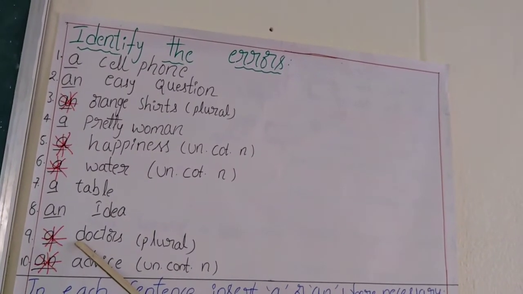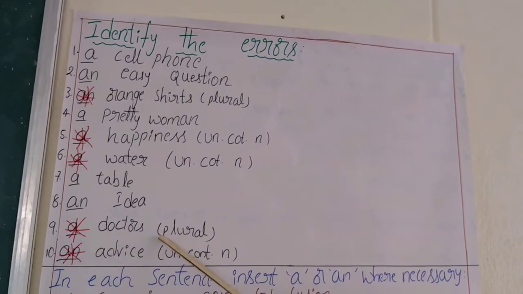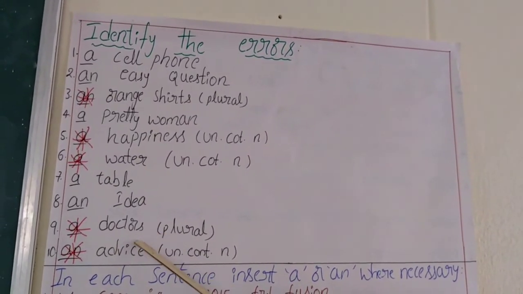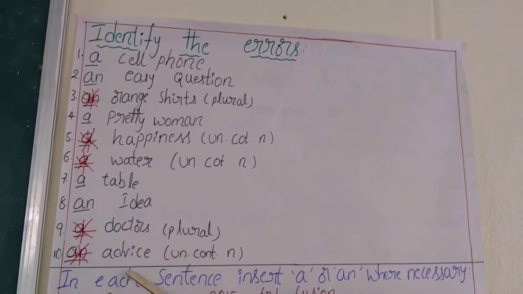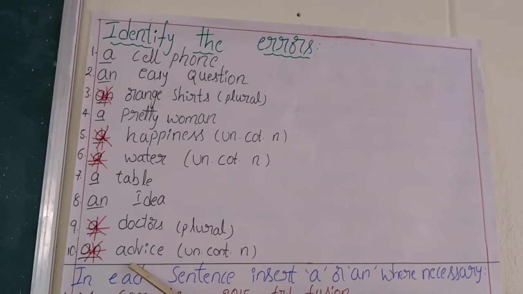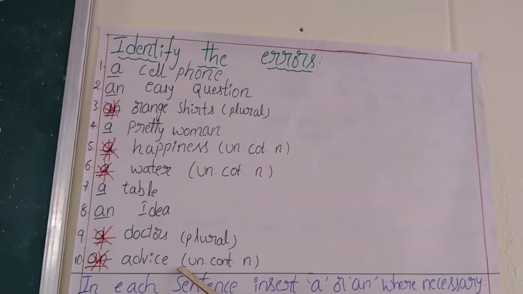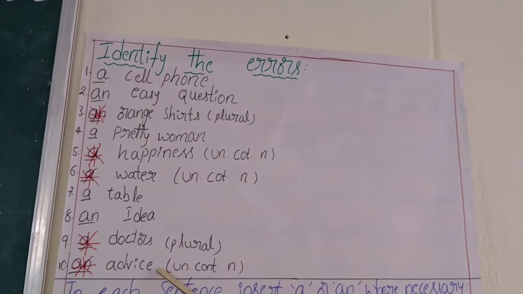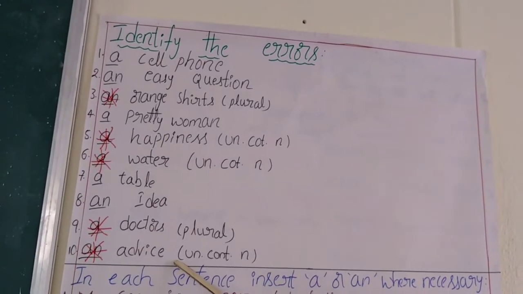And then number 9 is also wrong because doctors is a plural noun. You can say a doctor but not a doctors. Then and finally number 10, advice is an uncountable noun. So you cannot ask for an advice.